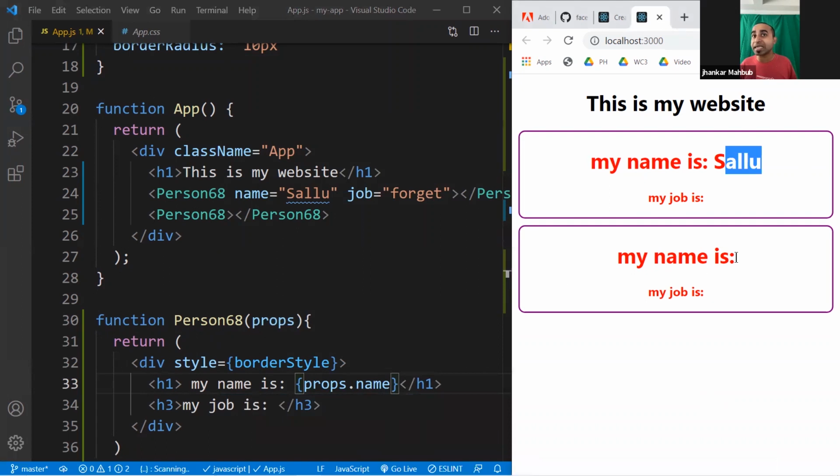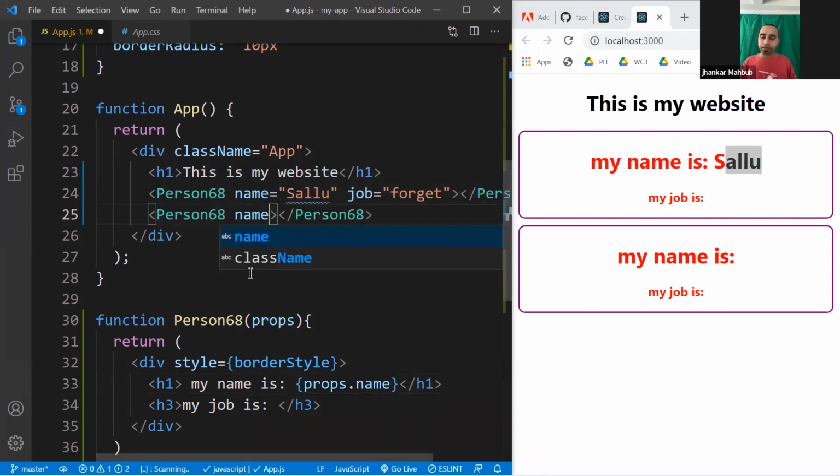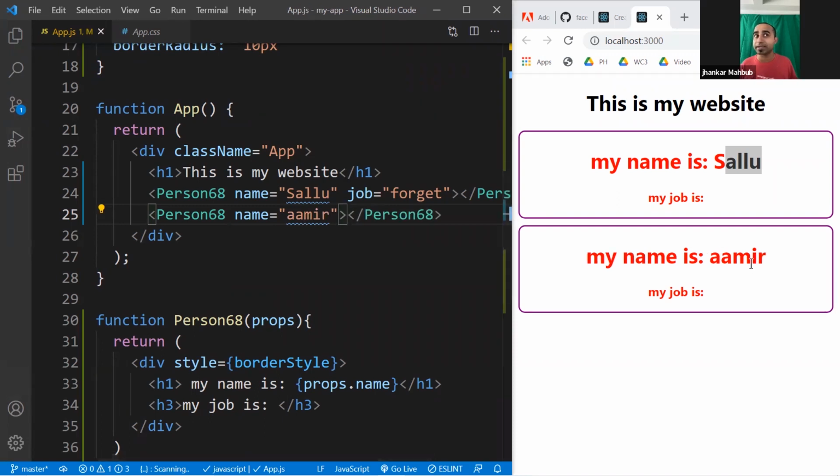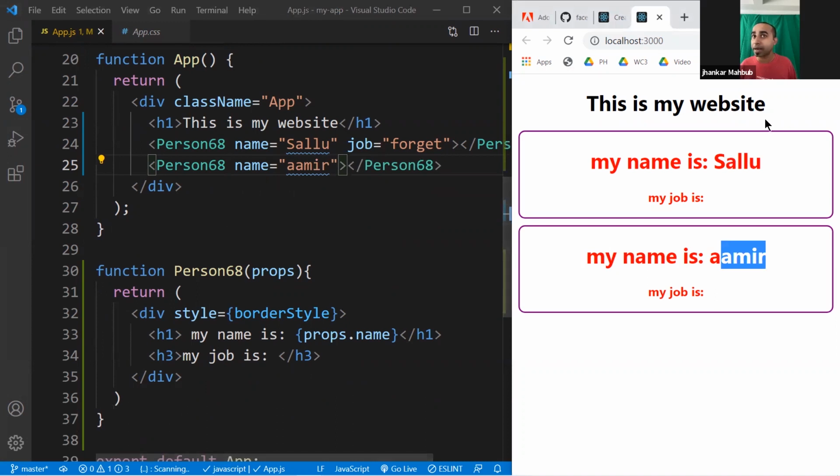Second one, I didn't give any name, that's why it's empty. If you want, you can definitely give a name equals to maybe something like Amit, and once you put this, it actually gets it. So right now you see similar in look, different data. This guy is Sallu, this is Amir. This is the core part of what we wanted to explore: you write one HTML component, but you're creating two.